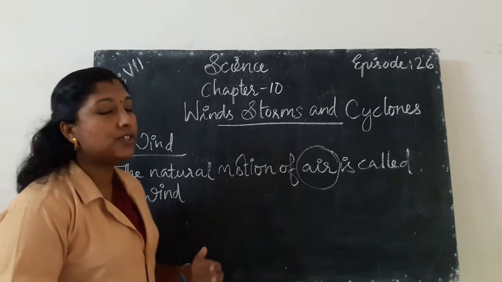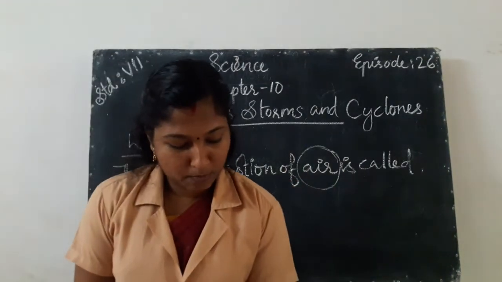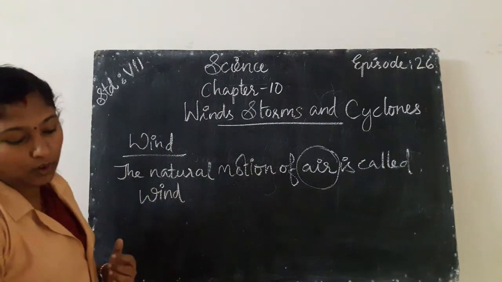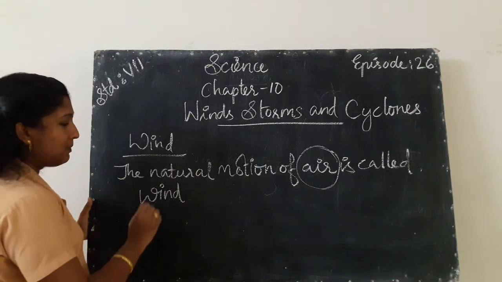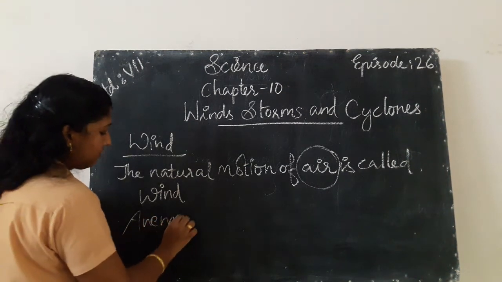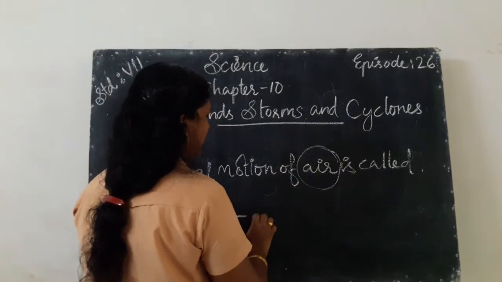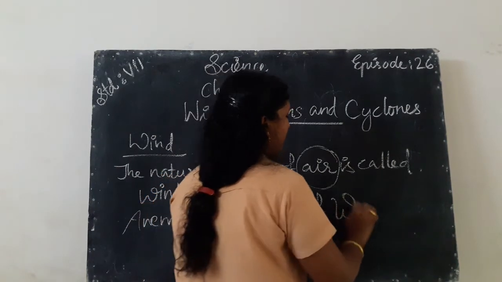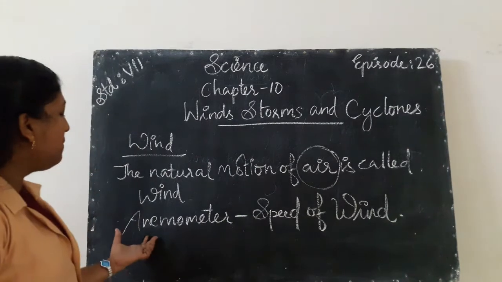We use an instrument to measure the wind speed. The device used to measure the speed of wind is called an anemometer.